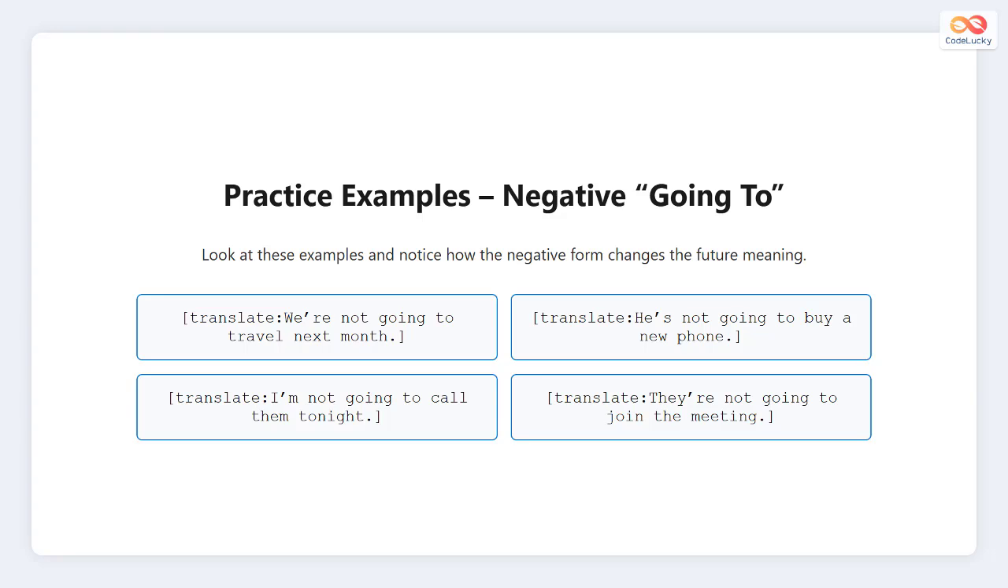Here are some more examples to understand how going to in the negative form works. We are not going to travel next month means the travel plan was canceled. He is not going to buy a new phone means he decided against buying one. I am not going to call them tonight means there is no plan to contact them. They are not going to join the meeting shows that the group will not participate.